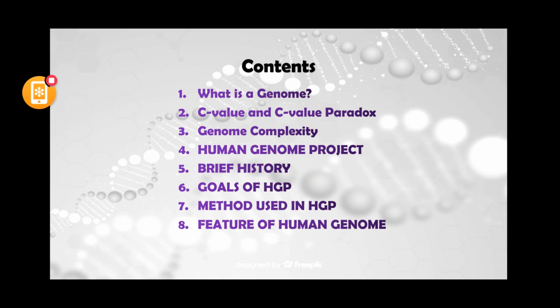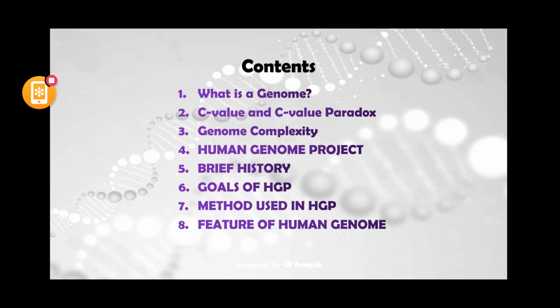Then the most important discovery of the human era, around 2000, the Human Genome Project. We will learn a brief history of the HGP and the Human Genome Project goals, what the goal was for creating this project, and what method was used in it. And finally, the salient features of the human genome.